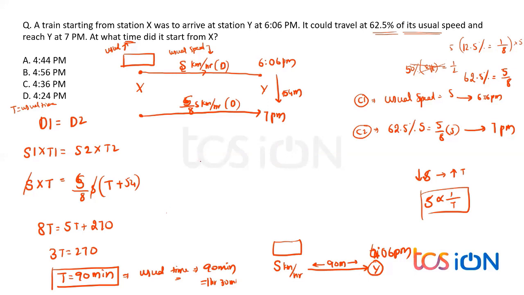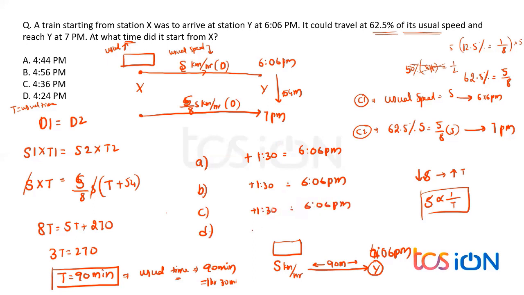Now, very simple. Look, when you go with each option, A, B, C, D, with the given time, he should take 90 more minutes, that is 1.5 hours, which must give you the time 6 p.m. Same 1.5 hours, which gives you 6 p.m. Same 1.5 hours, which gives you 6 p.m. And the last option also, the same 1.5 hours gives you 6 p.m.